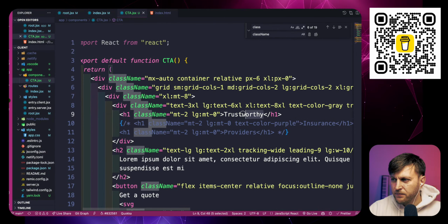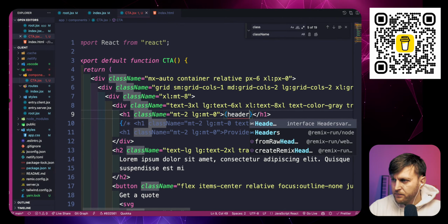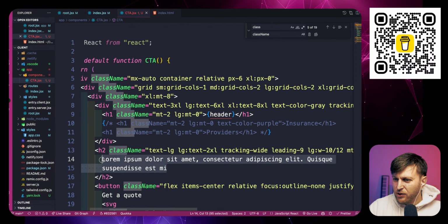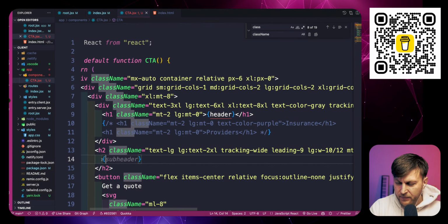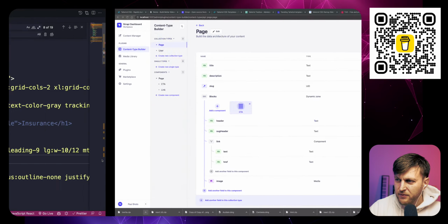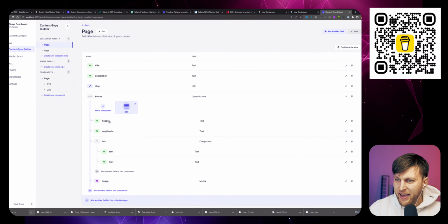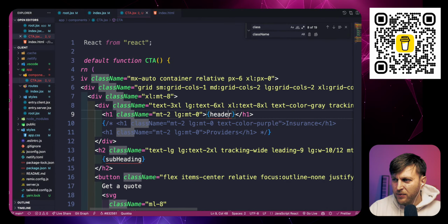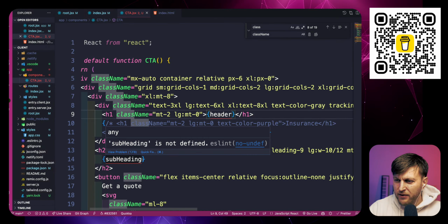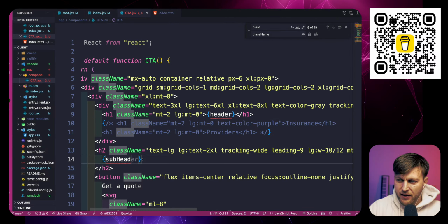So we know here we need our header text. We know that this is going to be our subheader. And the reason why did I call it subheader? I should have called it subheading. I should have called it heading, subheading. We could change that later, but for now I'm going to call it this way, subheader. And this is going to be passed through our props.